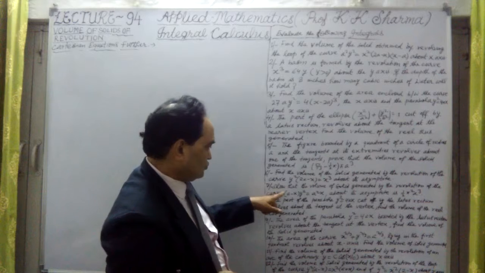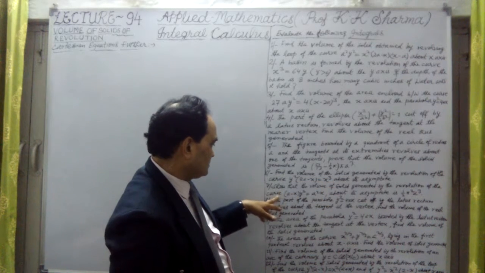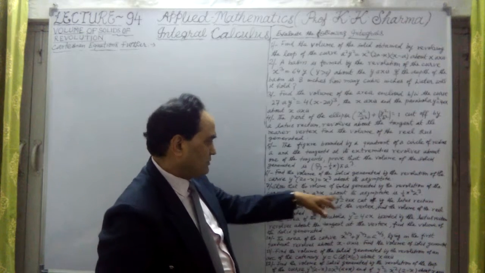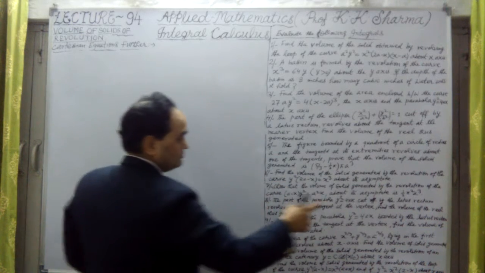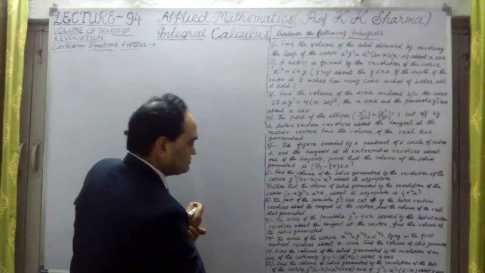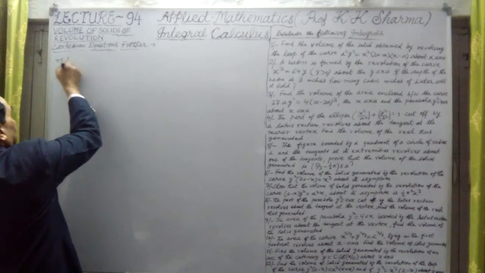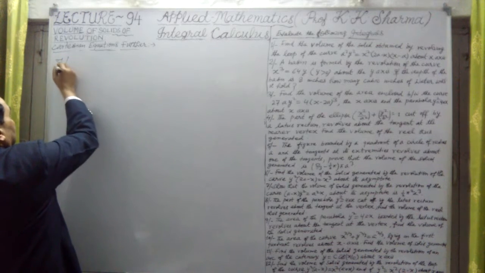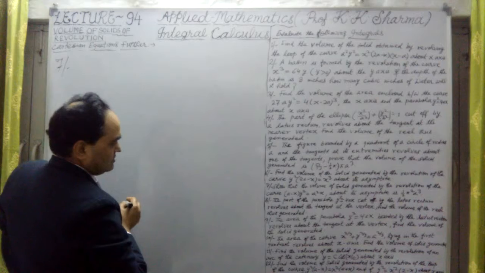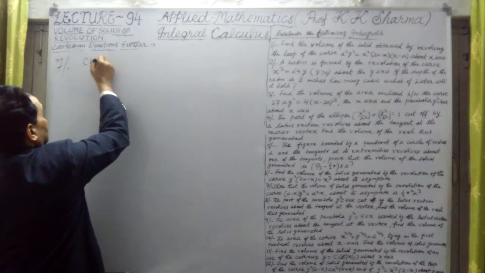so 7 says, prove that the volume of the solid generated by the revolution of the curve about its asymptote is 1.2 pi square into a cube. No problem. Let us check it. Question 7 is a similar type, but the answer is given here, so let me check it. Question 7, so that the volume of the curve, let me write the curve here.